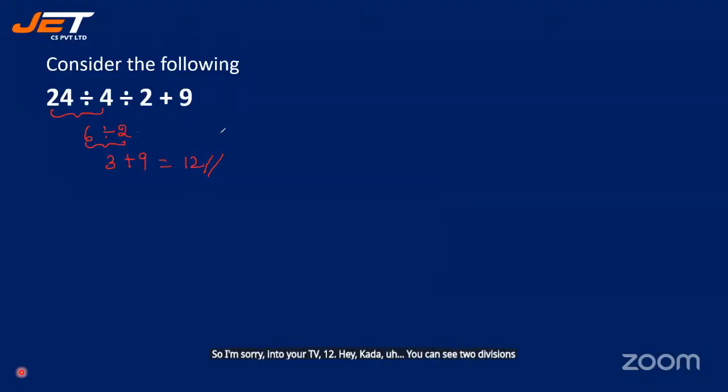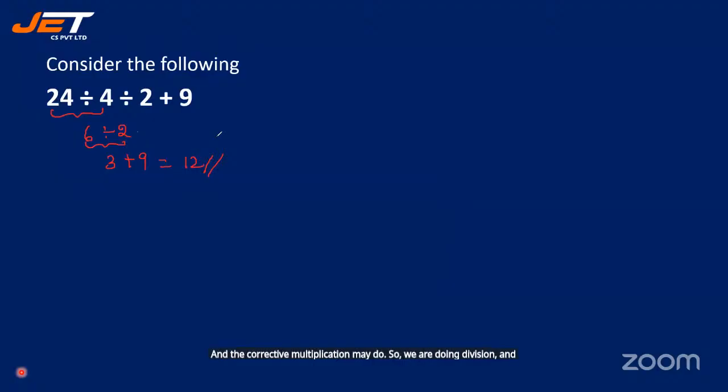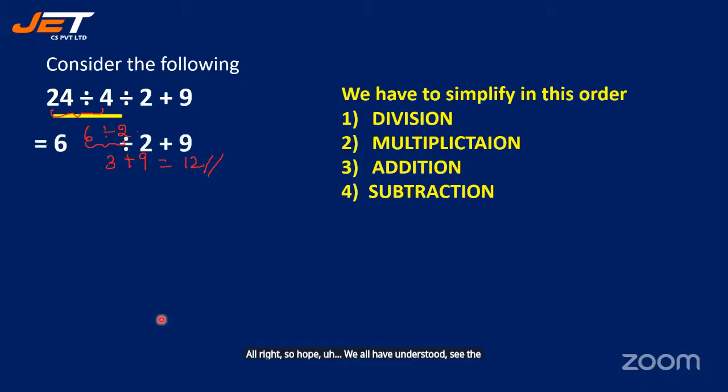So both divisions have to be done. And here there is no multiplication. So we are doing division and then addition. Okay. So 6 divided by 2 is 3 plus 9, which is 12. Okay, students? All right. So hope you all have understood.